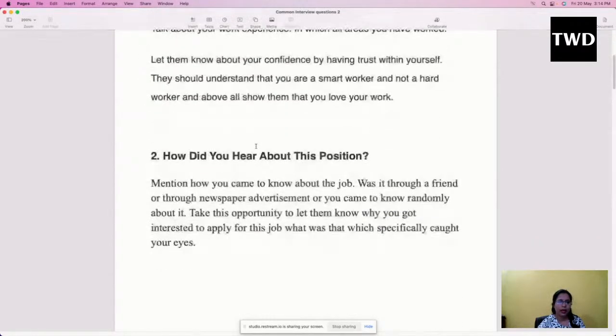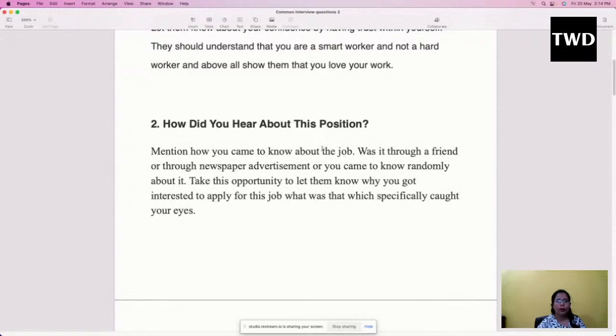The next question they might ask is, how did you hear about this position? Whenever they ask such a question, let them know where you found out about it. Maybe from a job portal, a newspaper, a magazine, LinkedIn, or maybe from a friend as a referral. Whatever it is, let them know. Mention how you came to know about the job. Was it through a friend, a newspaper advertisement, or did you come to know randomly about it?